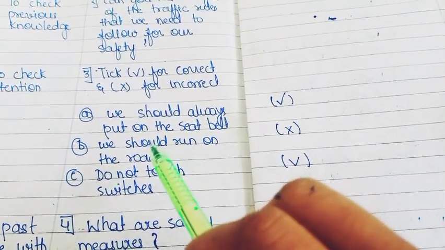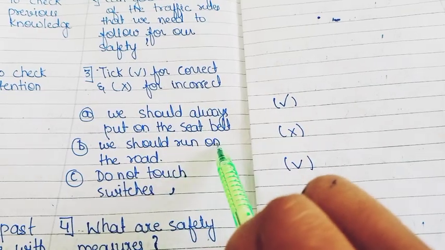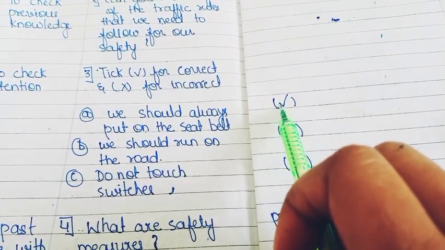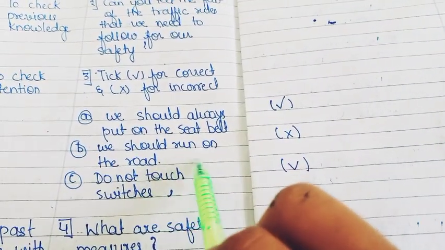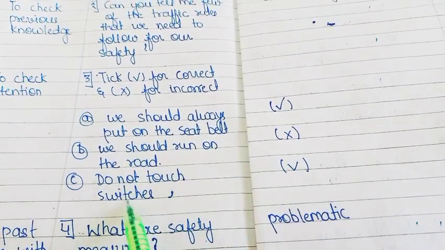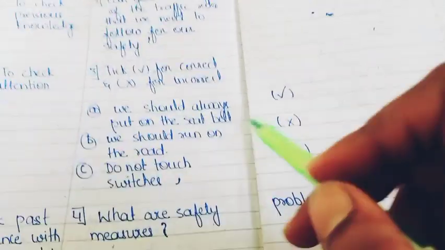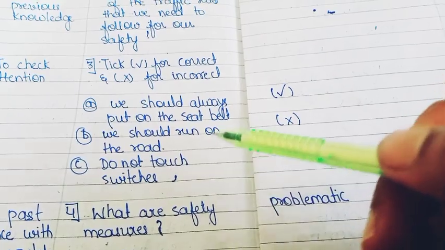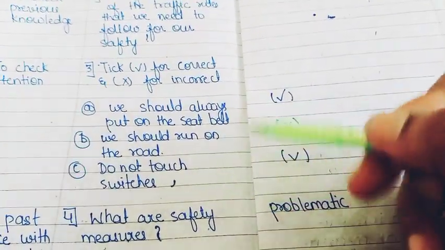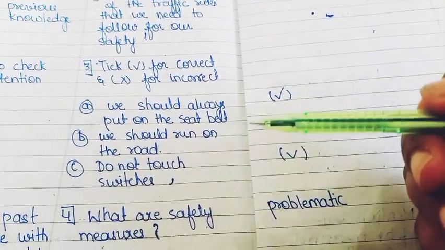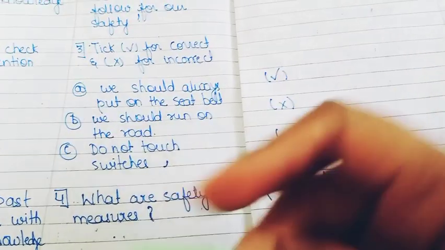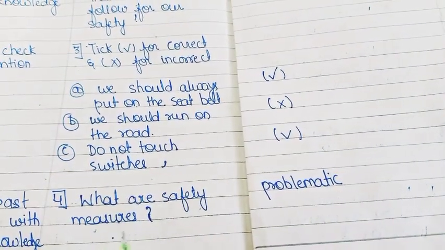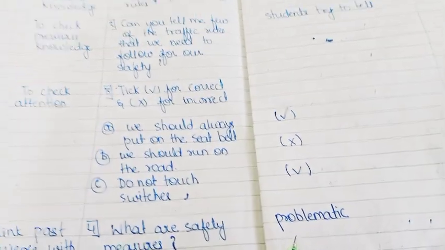After that we have to give three or four things that we should or should not do. Like, we should always put on the seat belt, and students will answer yes. We should run on the road, wrong. Do not touch switches, right. So these are all the things that we have to explain. These are all the safety measures that we follow. After that we have to ask, what are safety measures? It would be problematic for students.